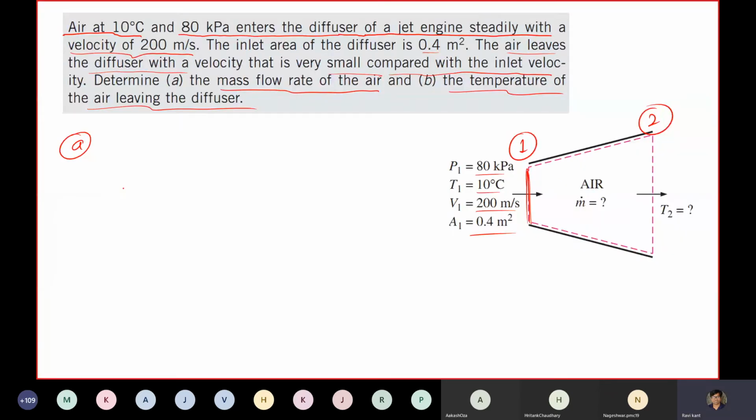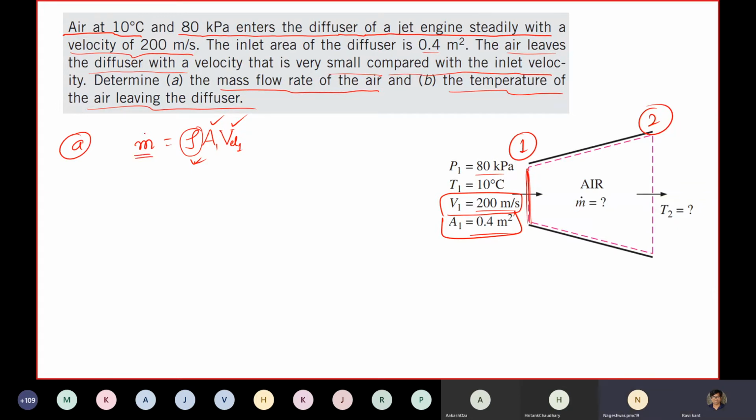Okay, tell me somebody where to start. For mass flow rate, what is my mass flow rate? I need rho, A and V. V is velocity, so velocity V1 is given. Area A1 is given. And rho I need to tell you. So how to calculate rho?